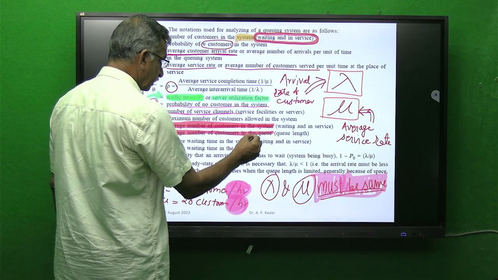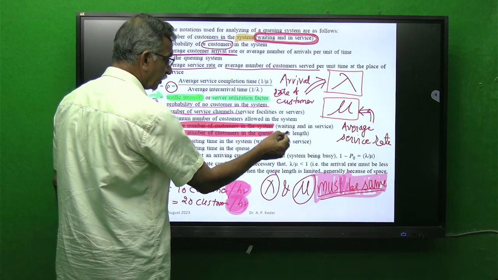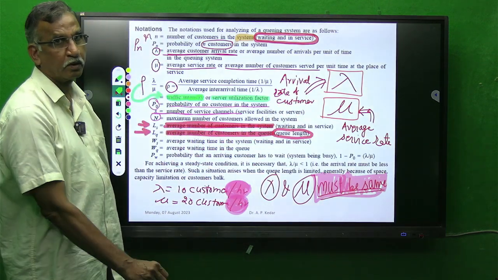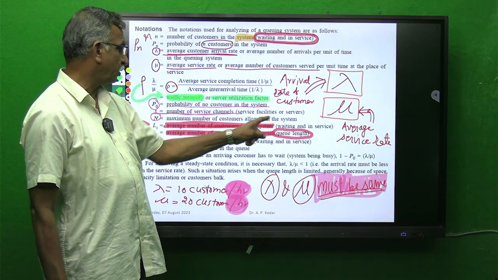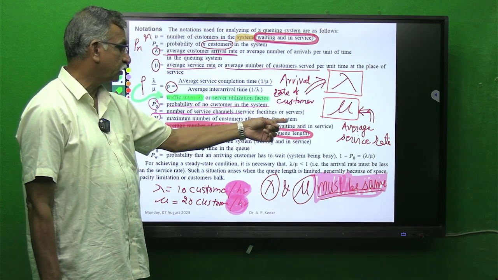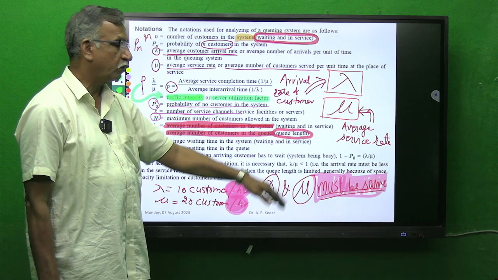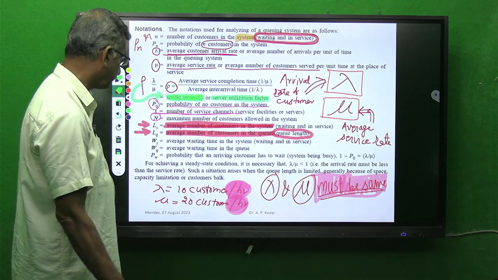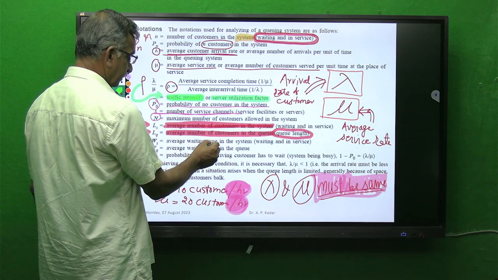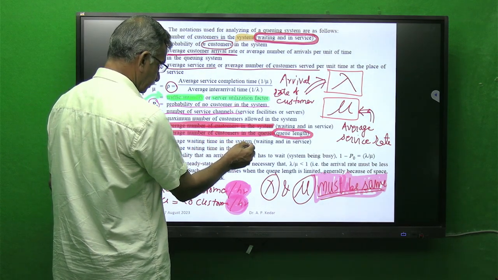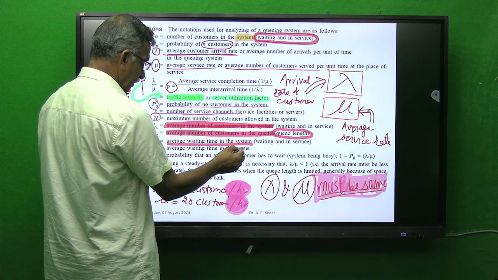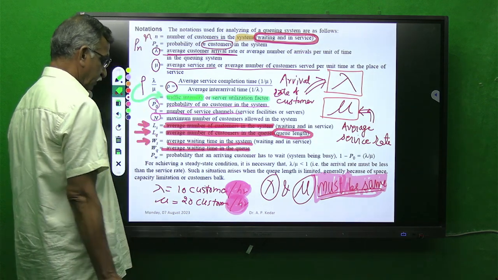So that is only the number of customers in the queue, which is referred to by some authors as queue length. Naturally, queue length will be smaller than the average number of customers in the system, because that includes your waiting plus service. Then average waiting time is given for the system as WS, and for the queue it is referred to as WQ.